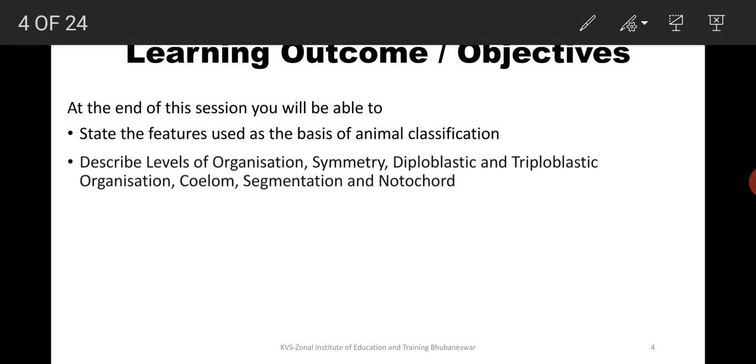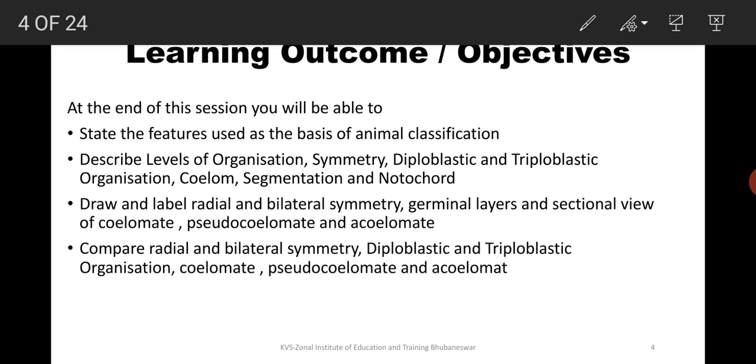At the end of the session, you will be able to learn the features of animal classification: level of organization, symmetry, diploblastic and triploblastic organization, coelom, segmentation, and notochord. You will be able to draw and label diagrams of bilateral symmetry, germinal layers, and the different types of coelom. You would also be able to compare radial and bilateral symmetry, diploblastic and triploblastic, and pseudocoelomate, acoelomate, and coelomate. These are the learning outcomes that will be seen after the session is over.